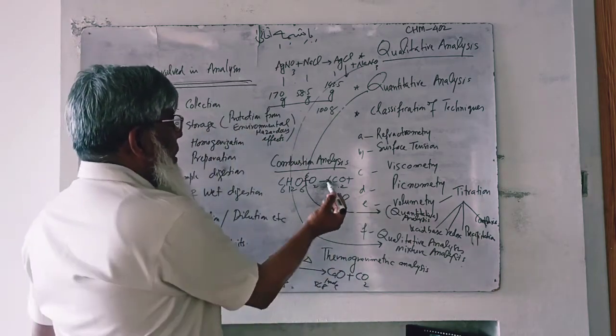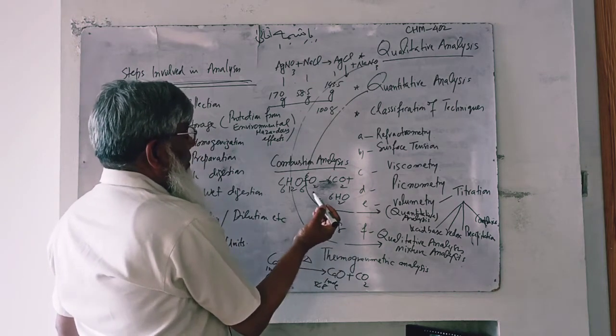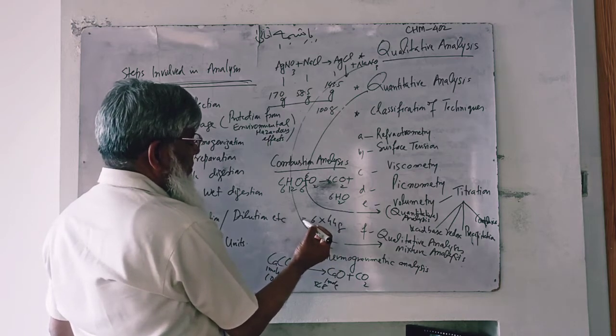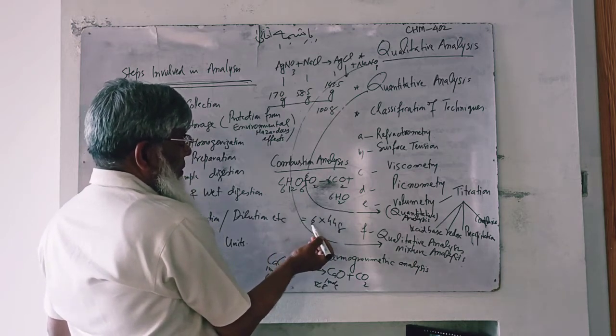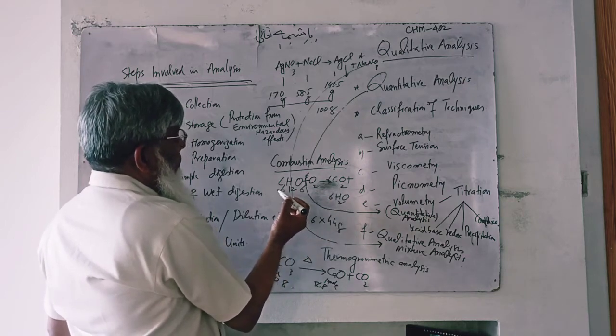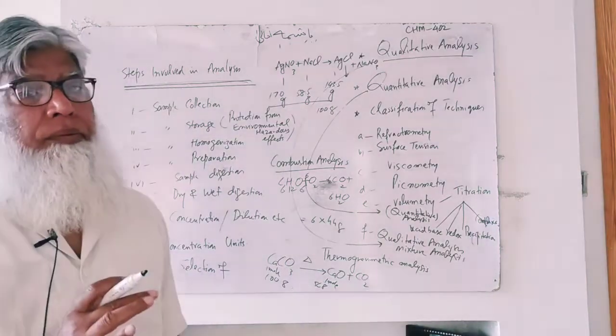So 1 mole of carbon dioxide contains 44 grams. 6 moles contain 44 into 6. For 6 moles of carbon dioxide gas, 1 mole of glucose is completely burned.